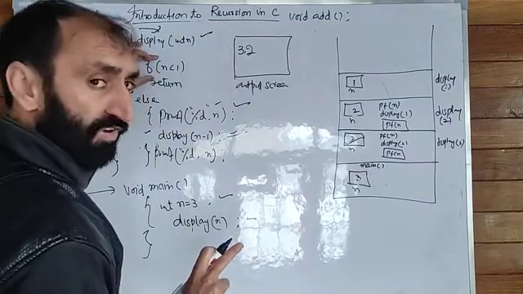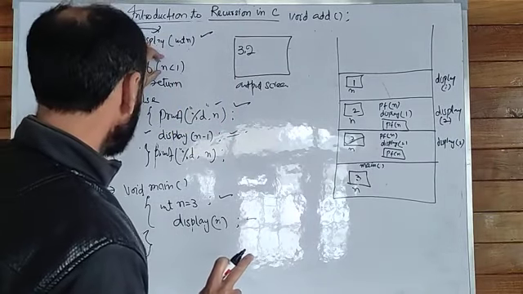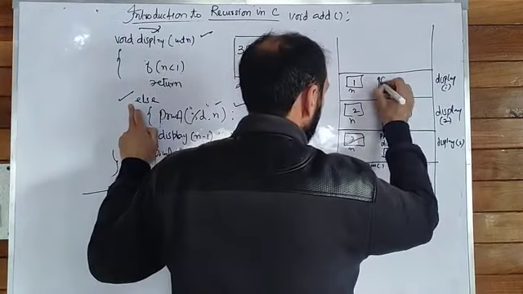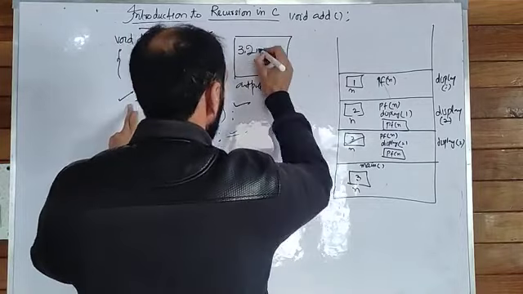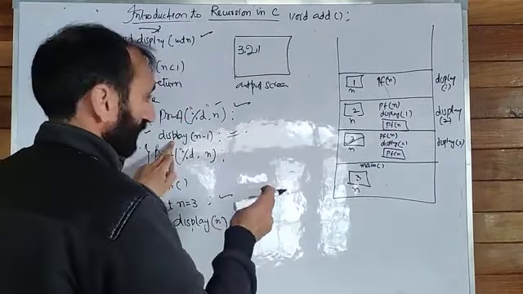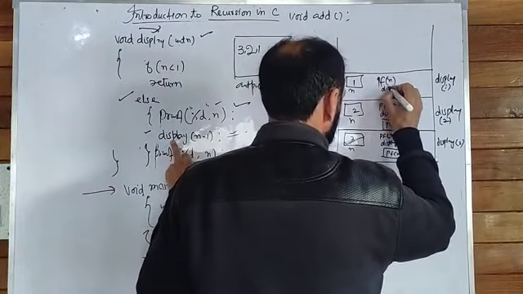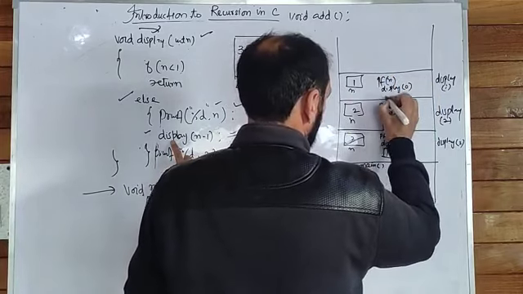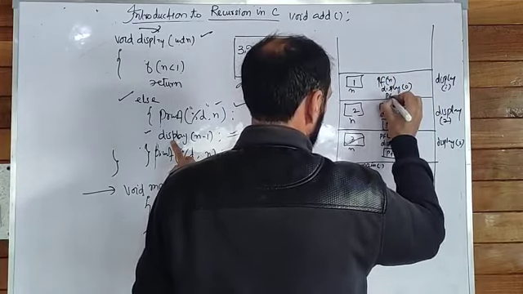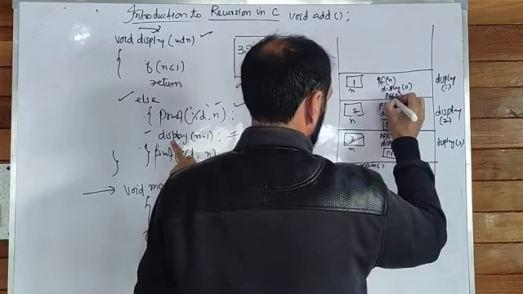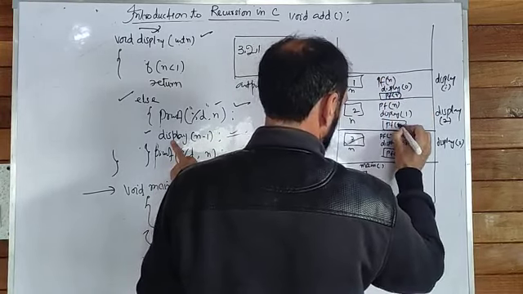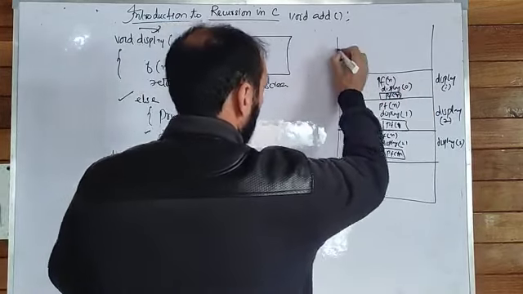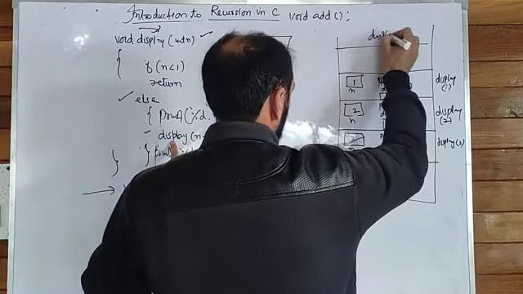Then this condition is false, and the statement after this will not get executed. So the control will reach the else part. printf %d n. What is n? 1 will get printed. And after executing this line, display n-1. n was 1, 1 minus 1 gives 0. And after this printf n. And here another function is going to be called, display 0.